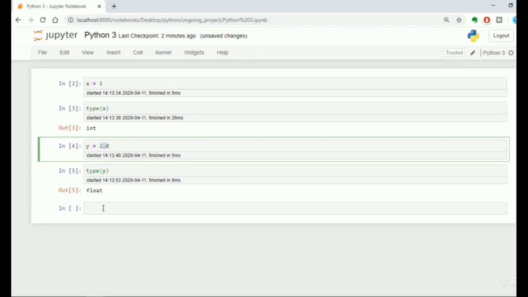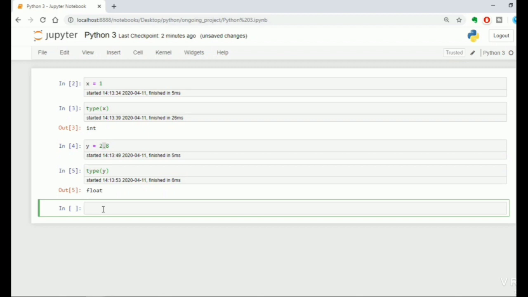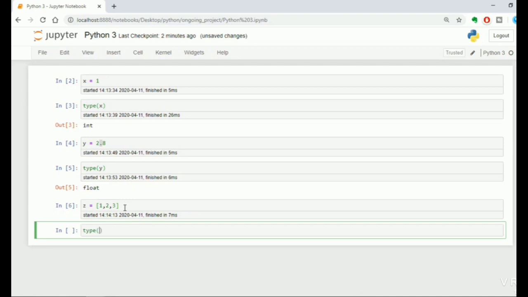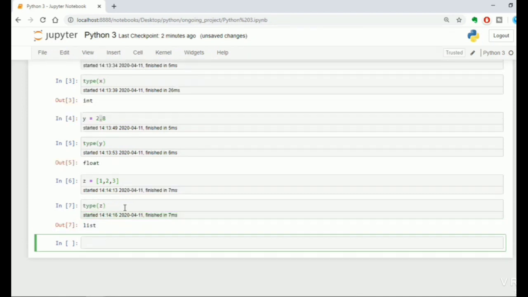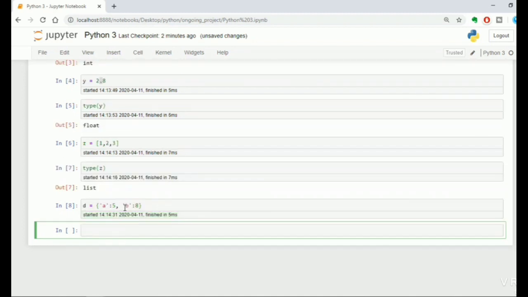Now let's see z is equal to 1, 2, 3 in the form of a list. Keep it in square brackets. Check the type of z. It is a list. Now we take up another example. d is equal to 'a' is the key, 5 is the value, 'b' is the key, 8 is the value. Check the type of d. It is a dictionary, dict.